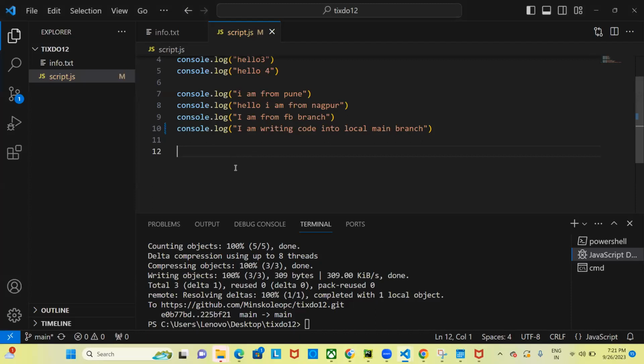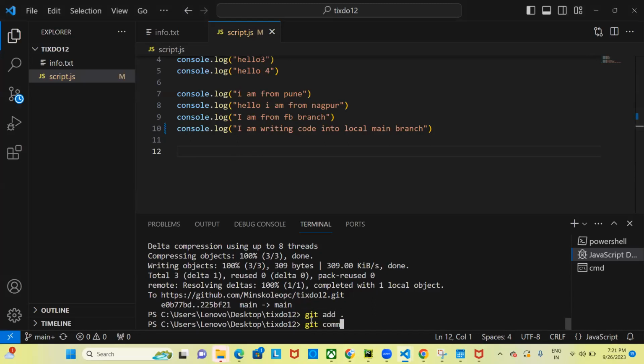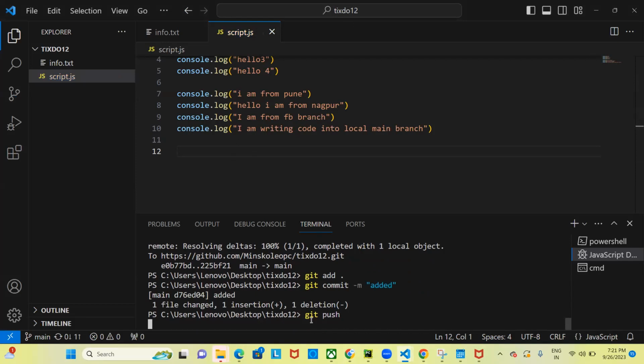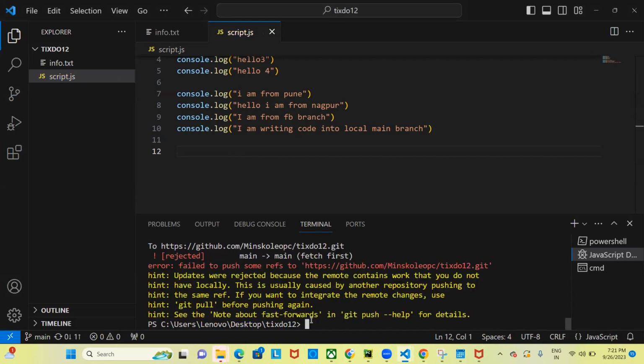Why? Because both people are trying to change the same line in the same file, right? So there will be a conflict. How will you get the conflict? You say git add dot, you say git commit, and then when you try to push, you will get the conflict message. Now this is the message: failed to push some refs because the remote contains work that you don't have. See the note about fast-forward in git.